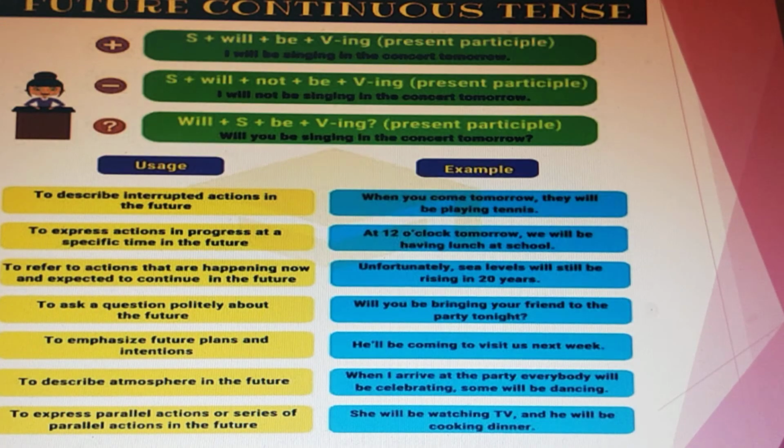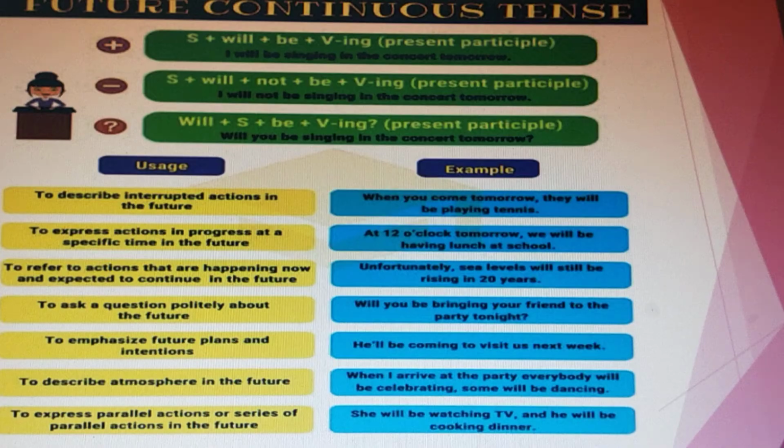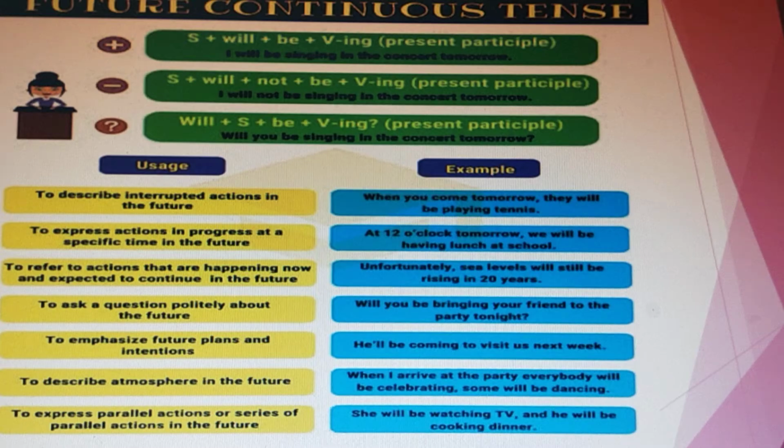Let's move to the last part, that is future continuous tense. Now see, if you see its usage, it is used to describe interrupted actions in the future, just like the past one describes an interrupted action in the past. When you come tomorrow, they will be playing tennis. Again, in future continuous also, if two actions are taking place together, one action will be in future continuous and the other action will be in simple present tense. Like here, when you come tomorrow, they will be playing tennis.